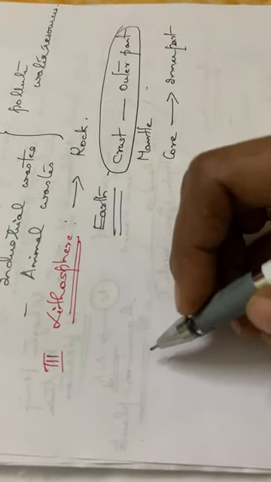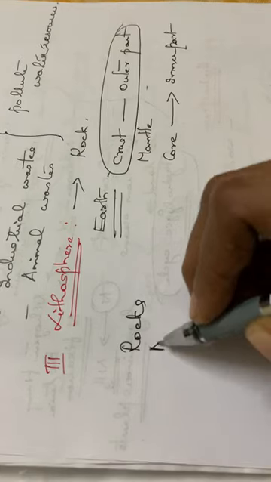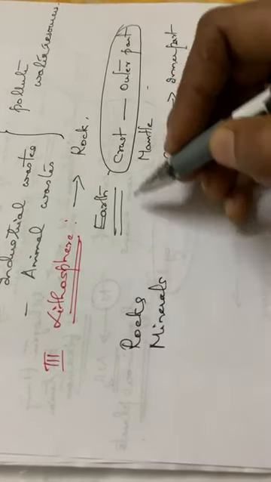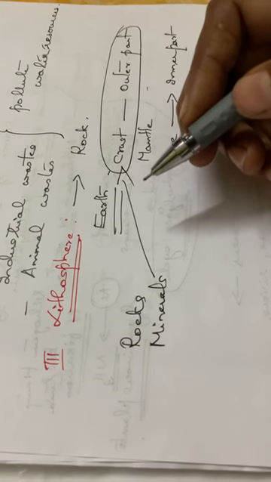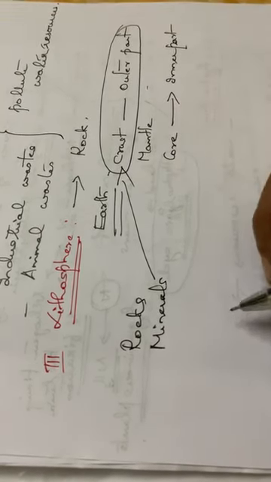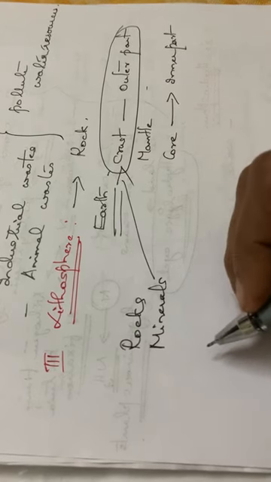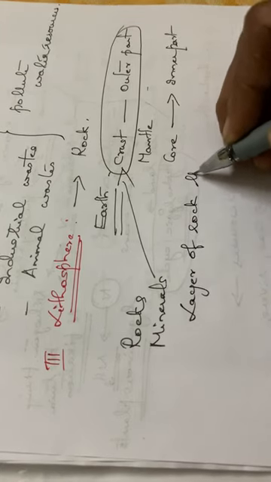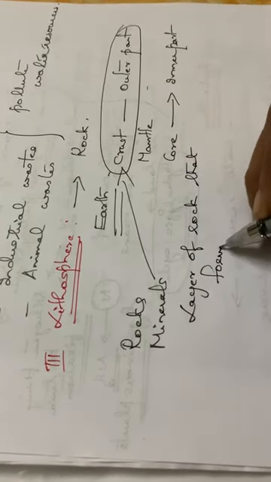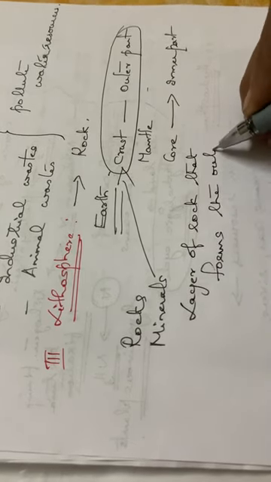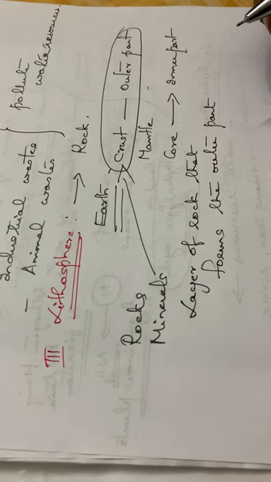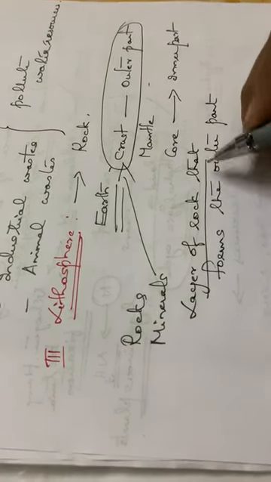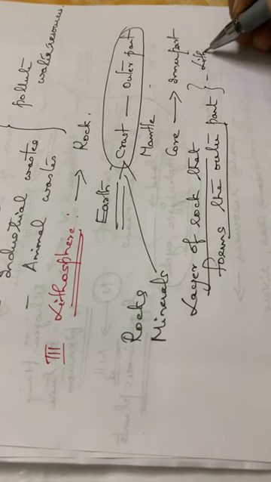Here the lithosphere deals with the crust part. The crust consists of rocks, minerals, etc. So we can define the lithosphere as the layer of rock that forms the outer part of earth. The layer of rock that forms the outer part is called the lithosphere.